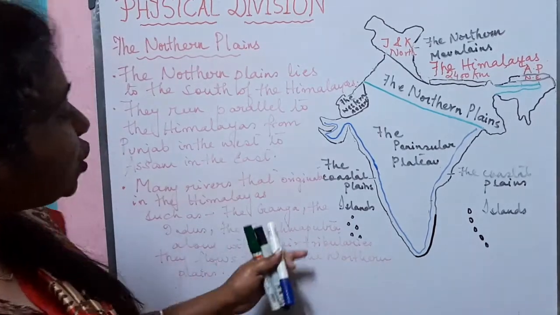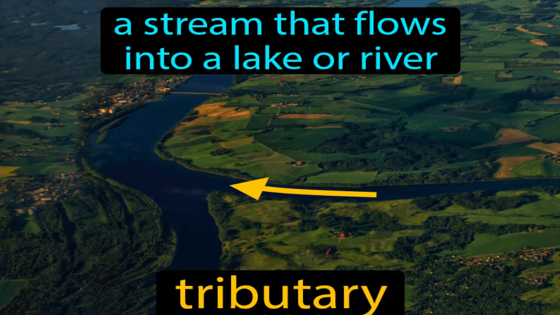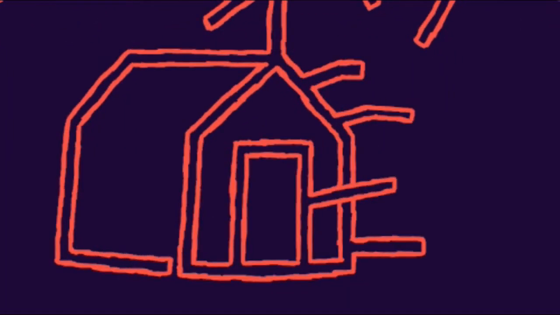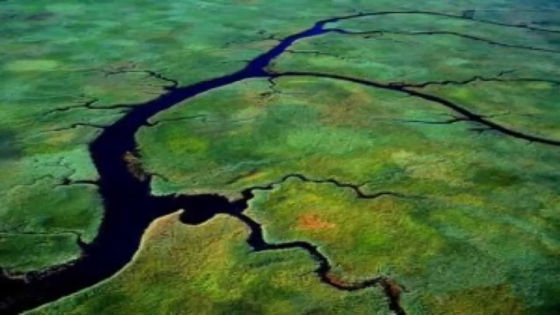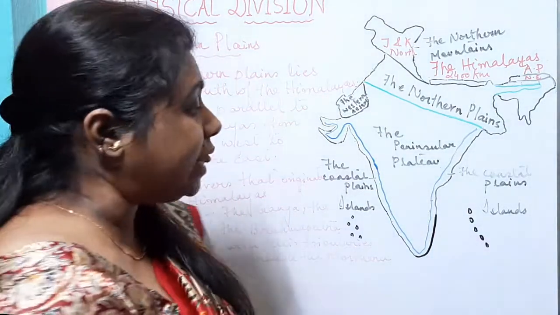Now let us know what we mean by tributary. A river or stream which contributes its water to a main river by discharging it into the main river from either side is called a tributary. For example, Yamuna, Gandak, Gomti, Kosi, all of these are tributaries of the river Ganga. Now we will see that these rivers are fed by the melting of snow in the Himalayas.